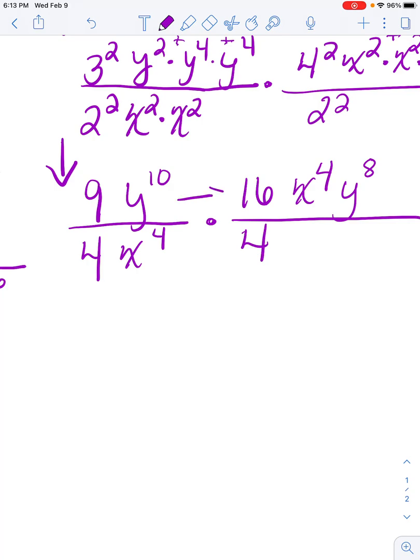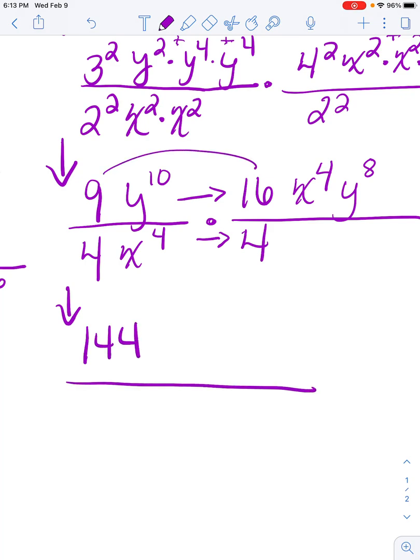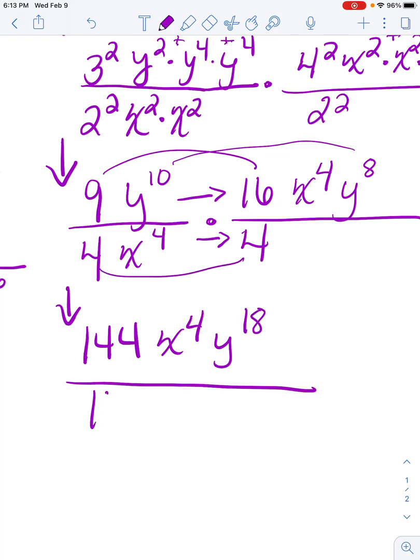Then I'm going to multiply straight across. And I get 9 times 16 is 144. Then I don't have an x over here, but I have an x over here, so I bring it down. Then y to the 10 times y to the 8 is y to the 18. Then on the bottom I have 4 times 4 is 16. And then x to the 4th is remaining.